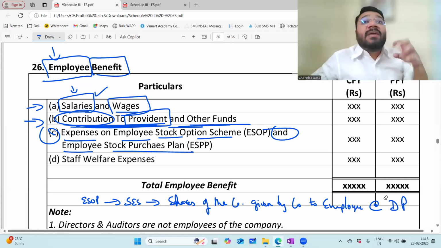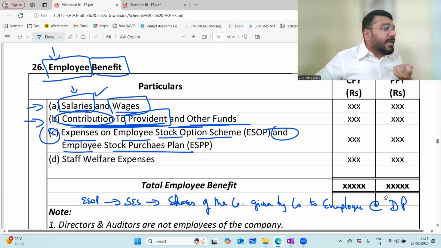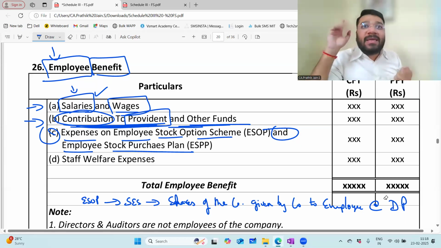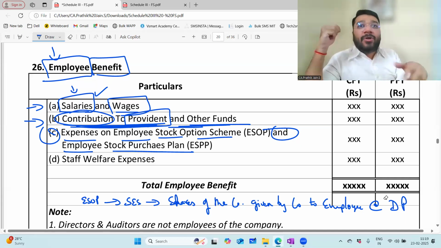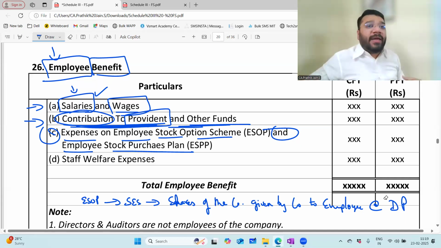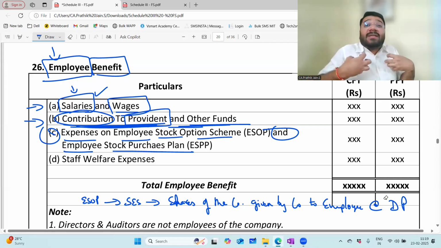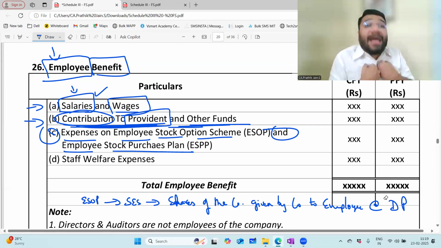So what do we give? We give him shares. When I give him shares, he is considered an owner of the company, correct? Any person who owns shares of the company is a member and owner of the company. So one way to give the employees comfort is to make him an owner of the company. Am I giving him all the shares? Am I giving 51% share? No, you give in decimals. You give 0.5% share. You give 0.10% share. Fraction-wise it is less only. But when you give that share to that person, he feels a sense of attachment to the company. He feels that, okay, this is my company.